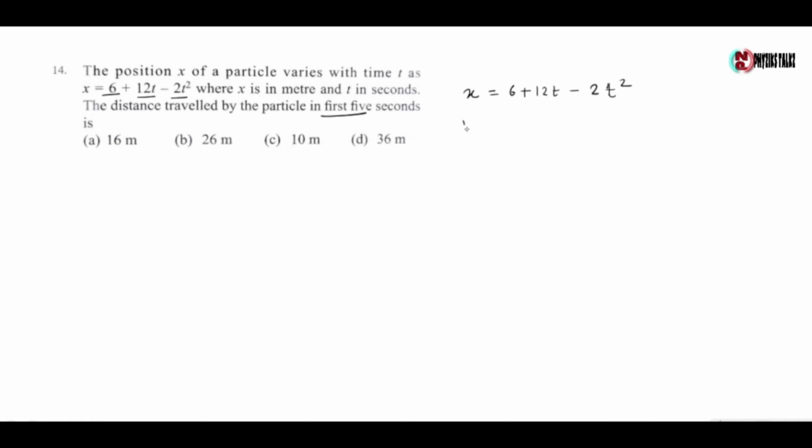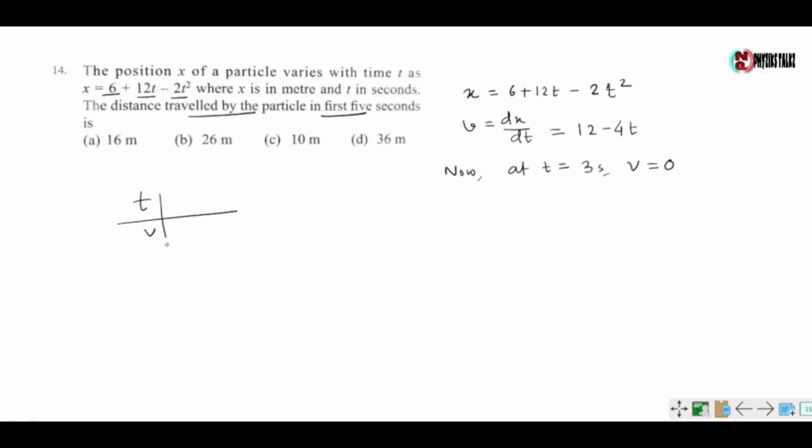Now velocity is given by dx by dt, which gives 12 minus 4t. Now at t equals 3 seconds, velocity becomes 0. Now we have to draw the v-t graph to find the distance traveled by the particle in the first 5 seconds. At t equals 0, velocity is 12, at t equals 3, velocity is 0, and at t equals 5 seconds, velocity is minus 8.